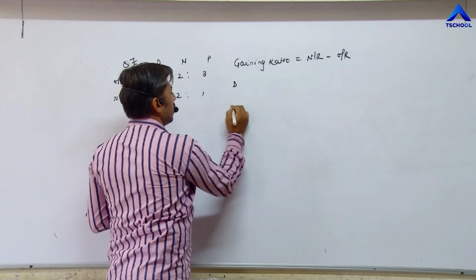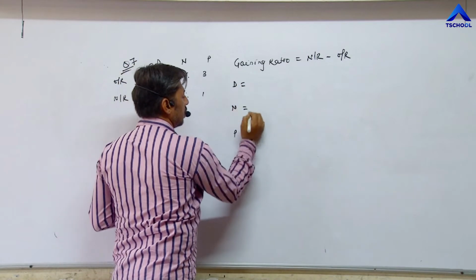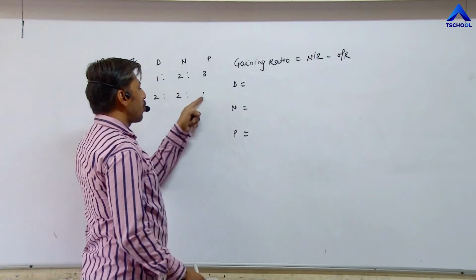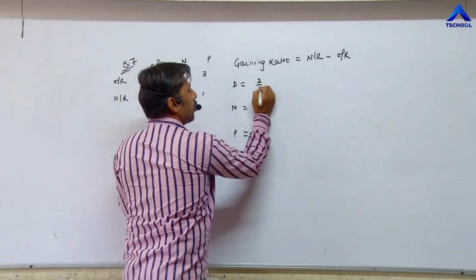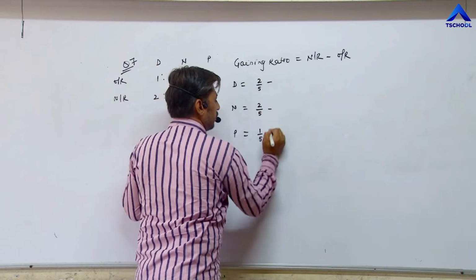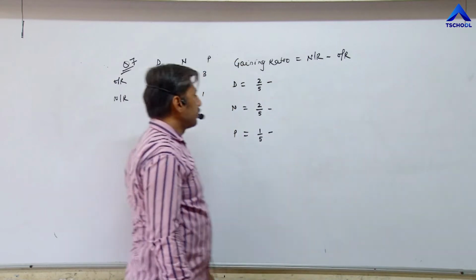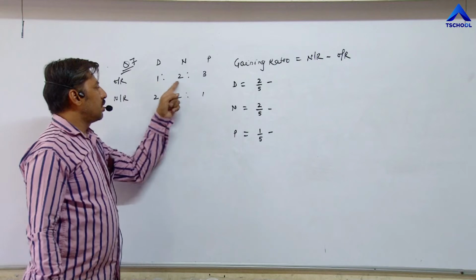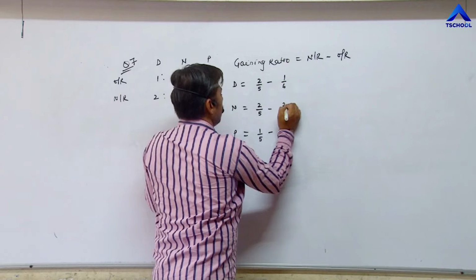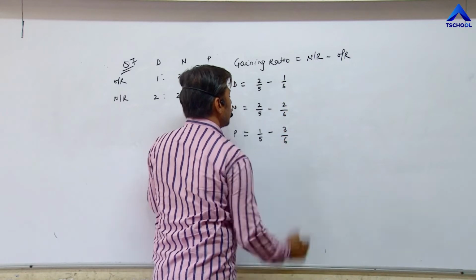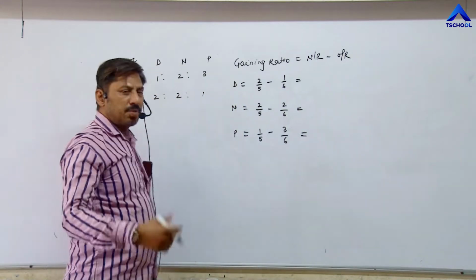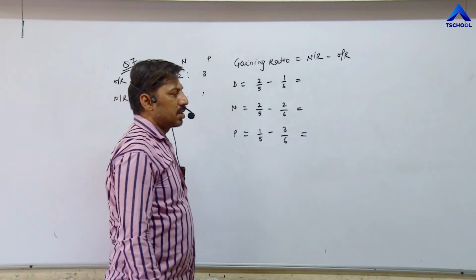Now D, then N, then P. First of all we have to take the new ratio. The new ratio is 2:2:1, so 2 upon 5, 2 upon 5, 1 upon 5, minus the old ratio or old share. The old ratio is 1:2:3, meaning 1 upon 6, 2 upon 6, 3 upon 6. Now calculate the gaining ratio either by applying the cross multiplication method or the LCM method.